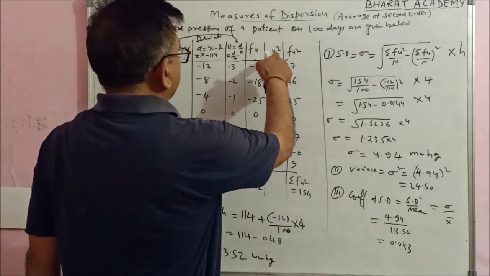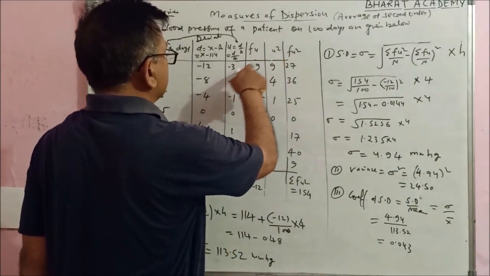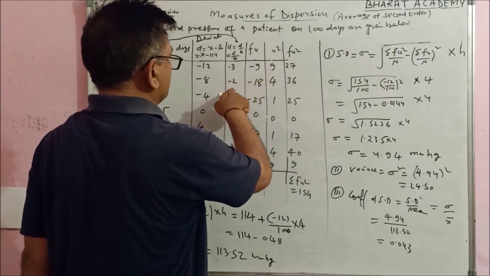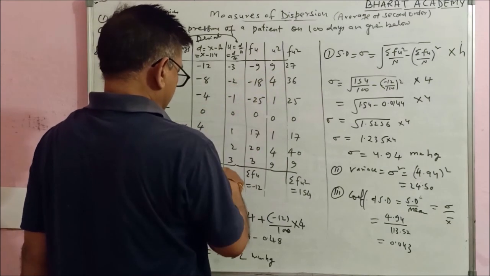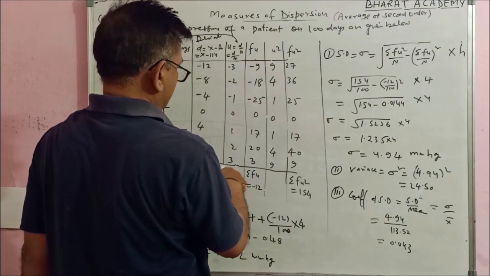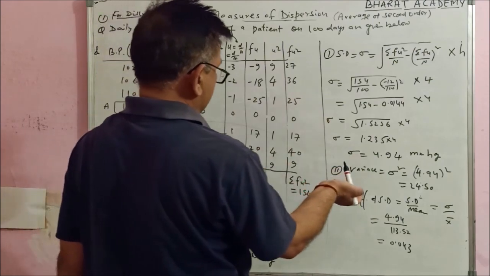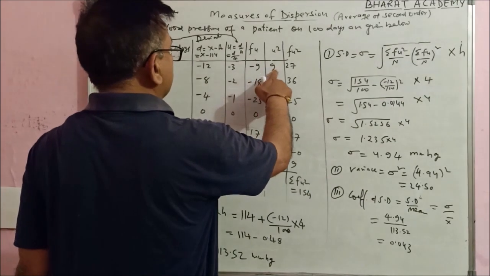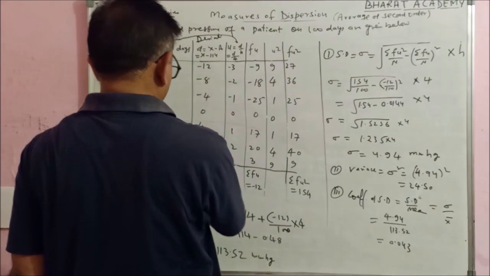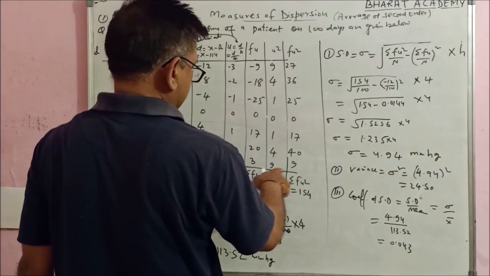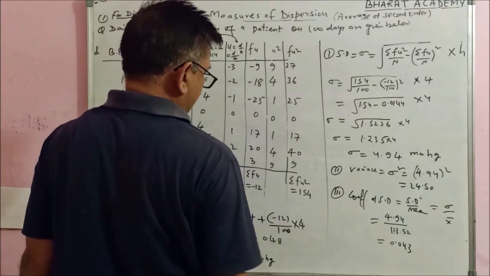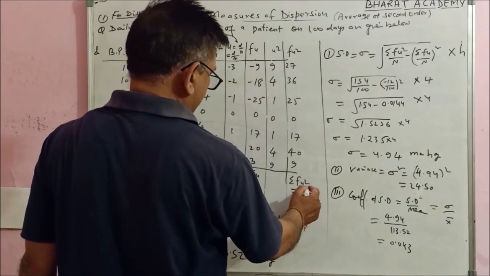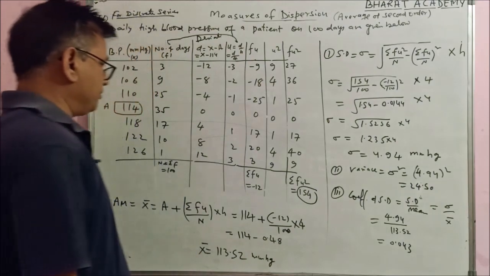Now you have to find u square. U is minus 3, so u square is 9. U is minus 2, so u square is 4. Up to u is 3, so u square is 9. The last column will be for fu square. F is 3, u square is 9, fu square is 27. Up to 1 into u square 9, this is 9. Add all these values of fu square, and the total value of fu square you will get is 154.